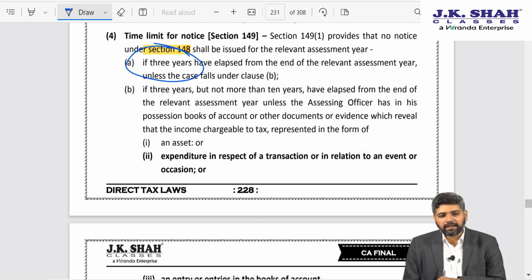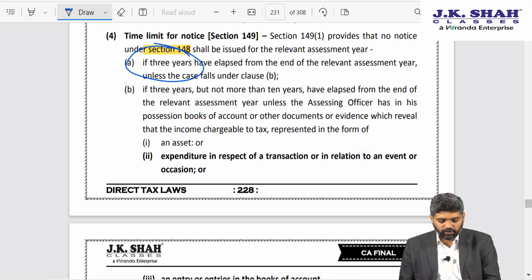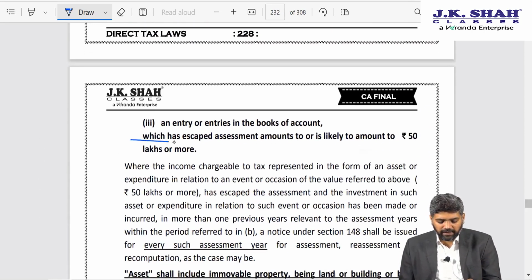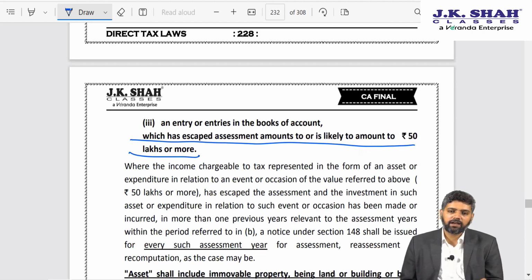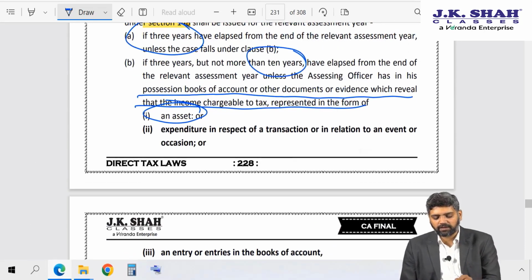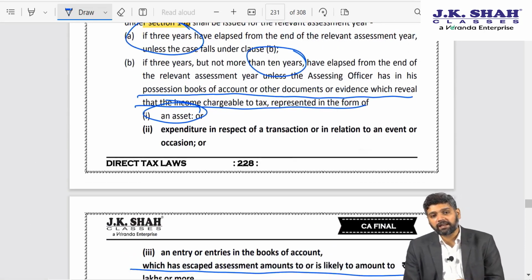However, in case the assessing officer, based on possession of books of accounts or other documents or evidence, finds that income represented in the form of an asset escaping assessment is 50 lakh rupees or more, then reassessment could have been initiated up till 10 years from end of relevant assessment year.